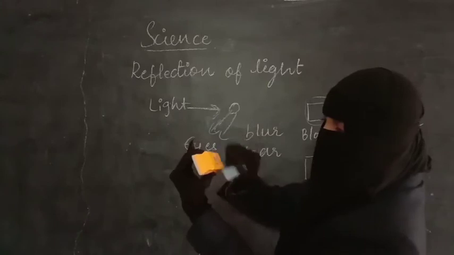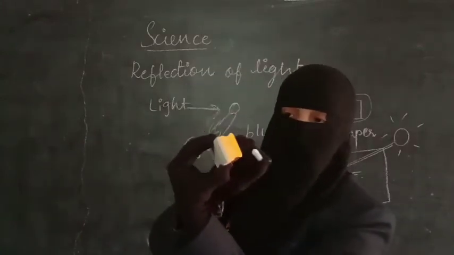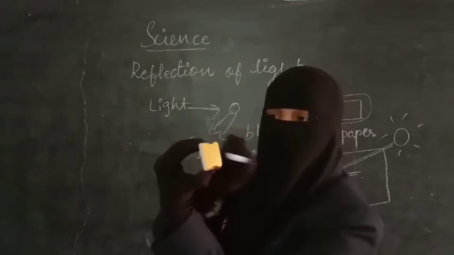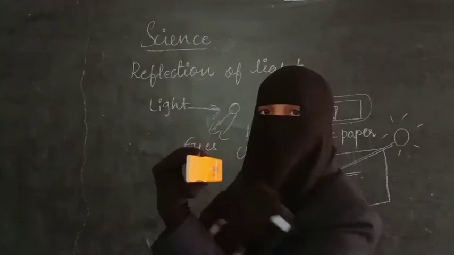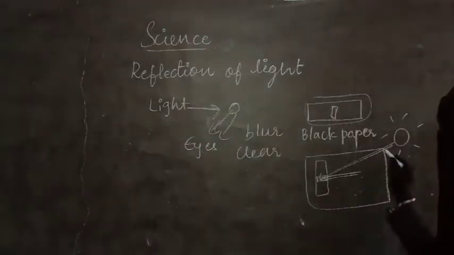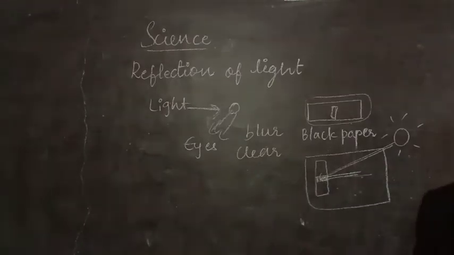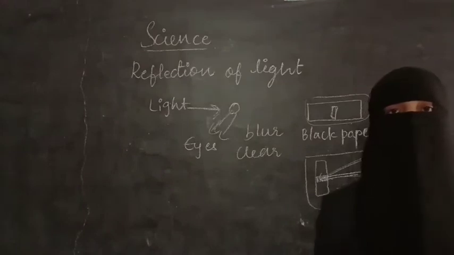So what do I have to do? Sunlight is coming from here, so on this slit the sun ray should fall. As the sun ray falls here, you will observe a ray coming out of this mirror, and that ray will be seen on the paper which you kept on the ground. So what is this ray called? Let us find out. To know these rays, we have to do one more activity.